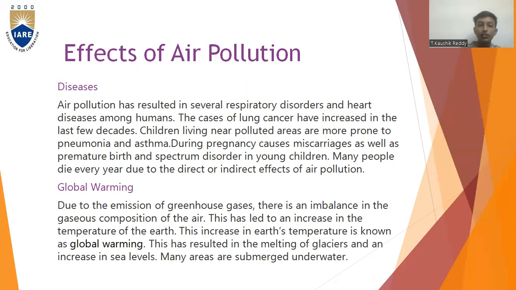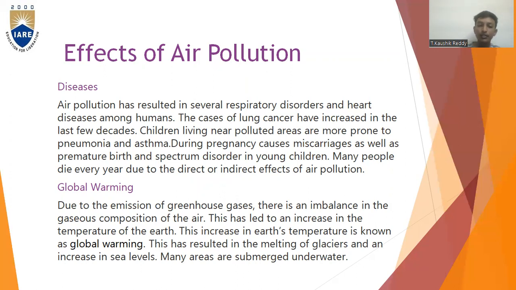Global warming. Due to the emission of greenhouse gases like carbon dioxide, carbon monoxide, etc., there is an imbalance in the gaseous composition of the air. This has led to an increase in the temperature of the earth. This increase in Earth's temperature is known as global warming.